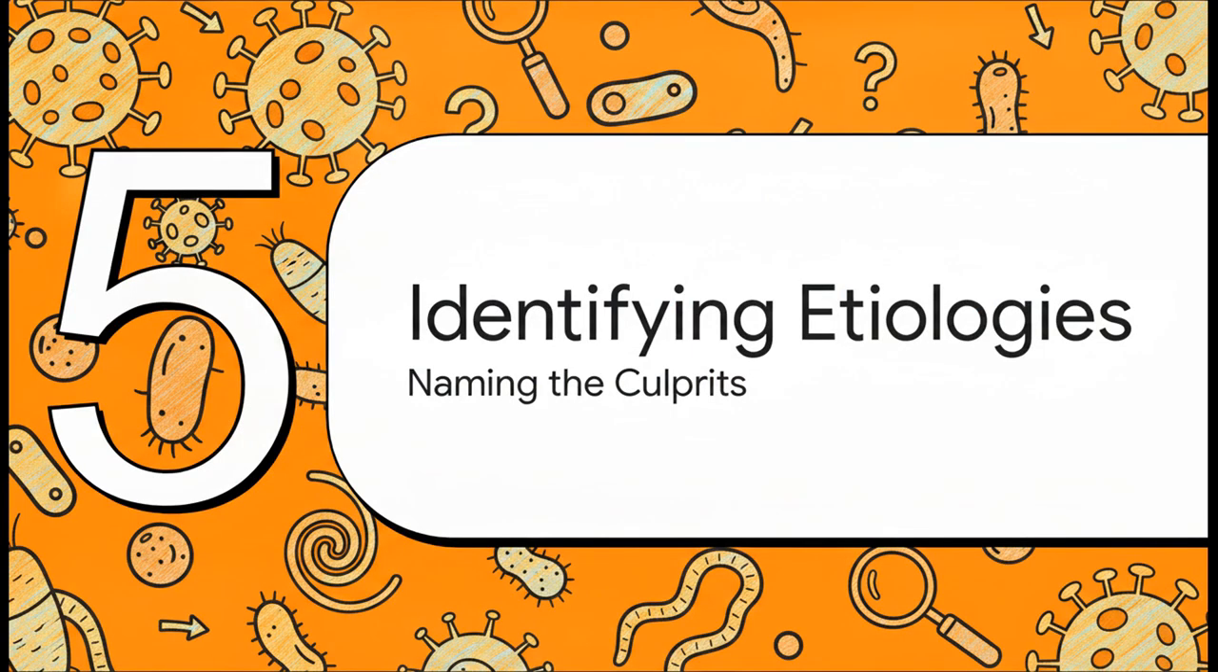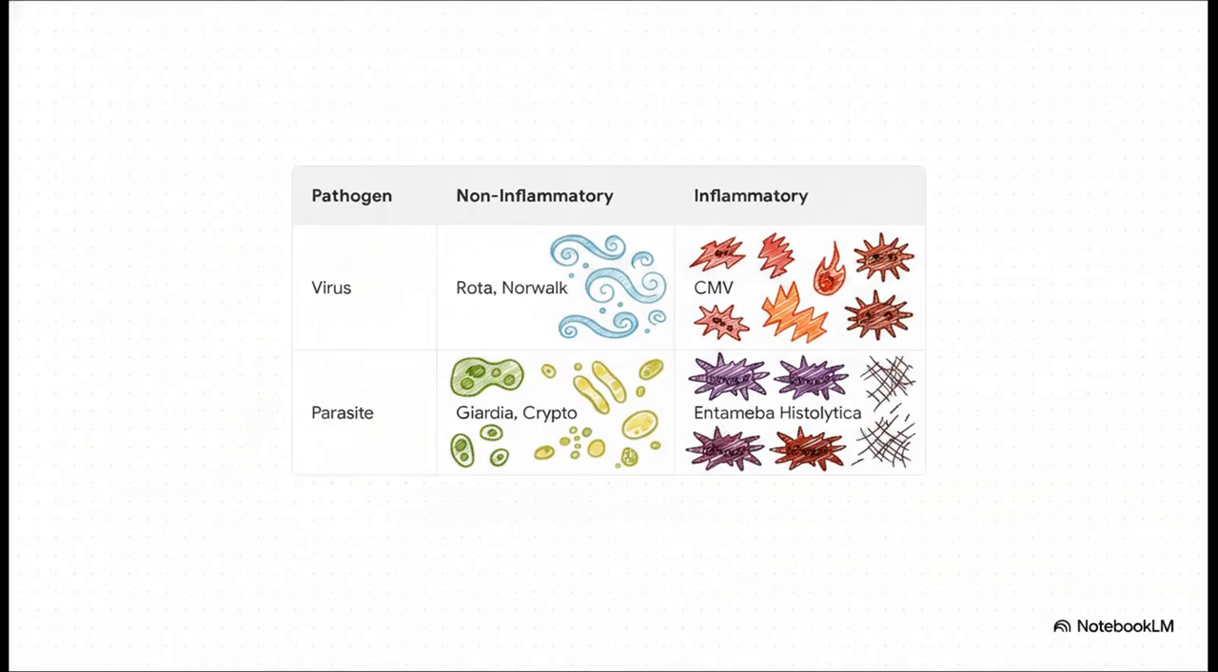Okay, final stretch. Section 5, identifying the etiologies. Time to name our culprits. Let's organize our viral and parasitic offenders using that exact same non-inflammatory versus inflammatory split. Looking at the viruses, rotavirus, which is the leading cause in kids, by the way, and Norwalk virus, both cause non-inflammatory watery diarrhea. But CMV, that one crosses into invasive, inflammatory damage. Moving over to parasites, Giardia lamblia and Cryptosporidium, with crypto being a major opportunistic infection in HIV and AIDS patients, sit squarely in the non-inflammatory camp. But Entamoeba histolytica, that one absolutely crosses the line and drives major inflammatory tissue destruction.